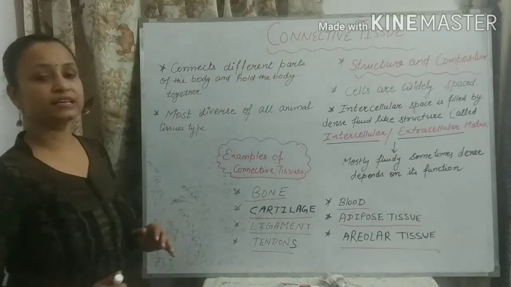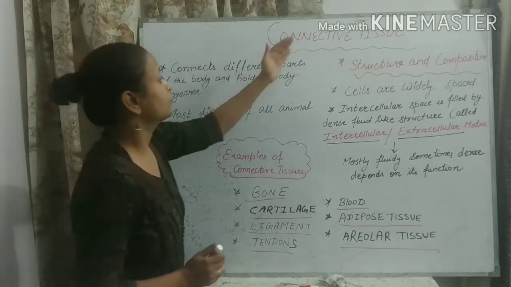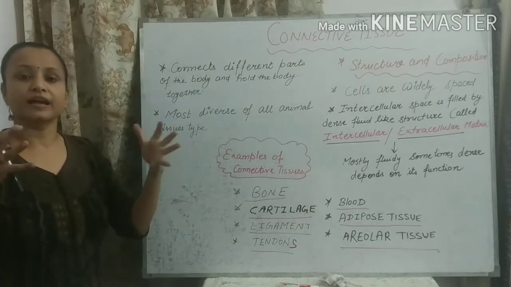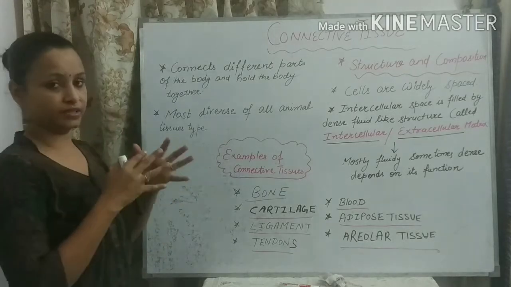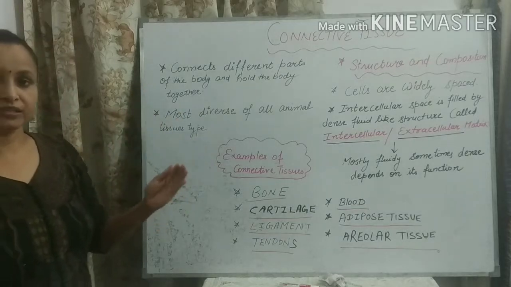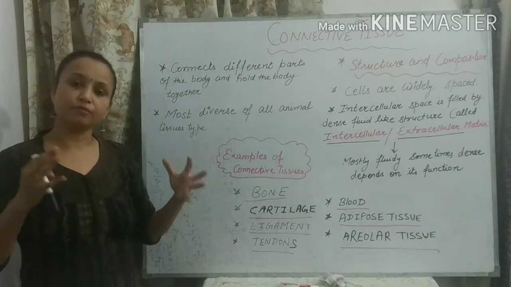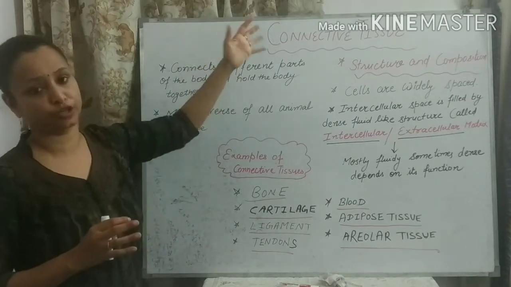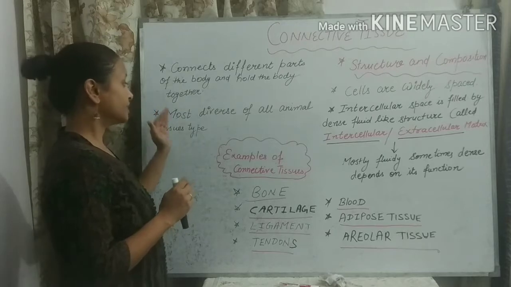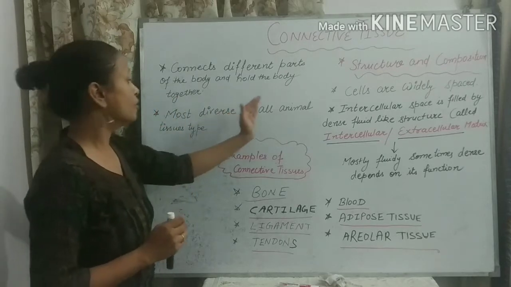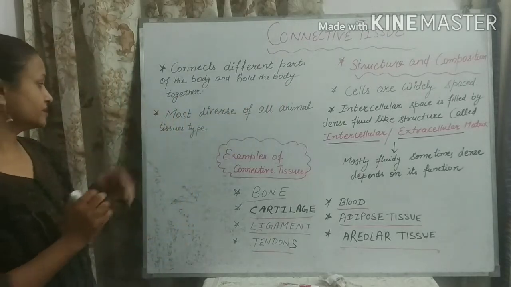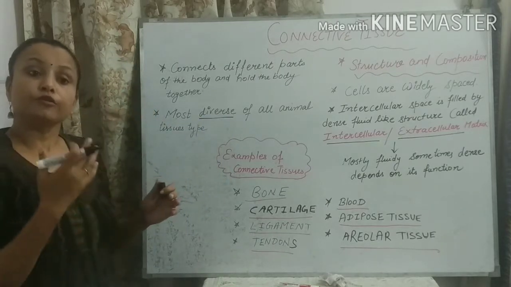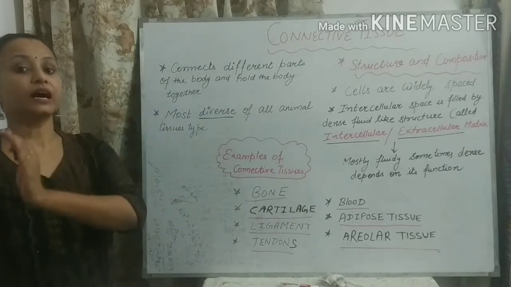Connective tissue, as the name suggests, connects different parts of the body together and holds the body together. All the various organs in our body are connected together with the help of connective tissue. And this tissue is the most diverse of all animal tissue types. What does it mean, diverse? Diverse means it ranges from fluid nature to hard nature.